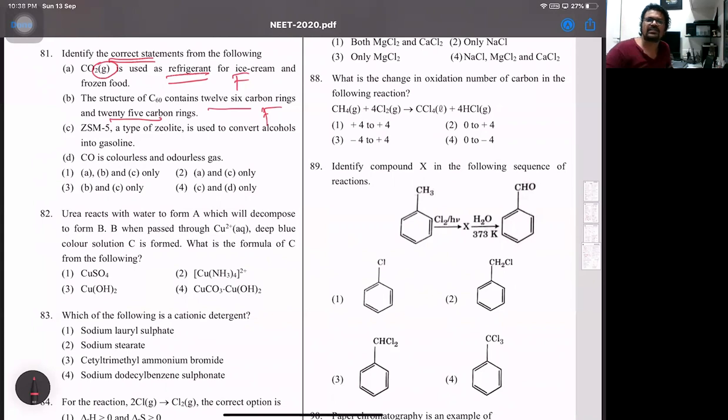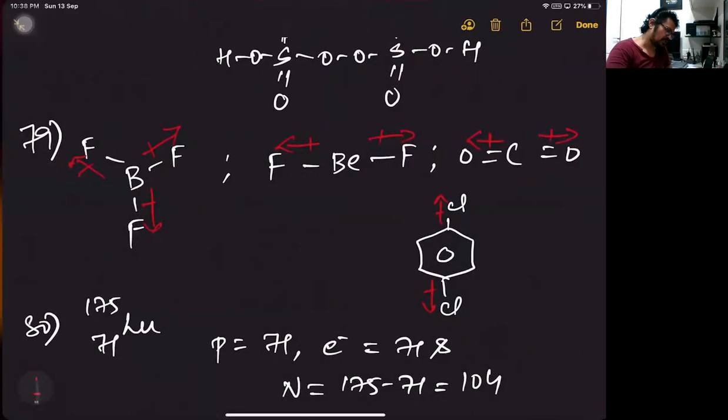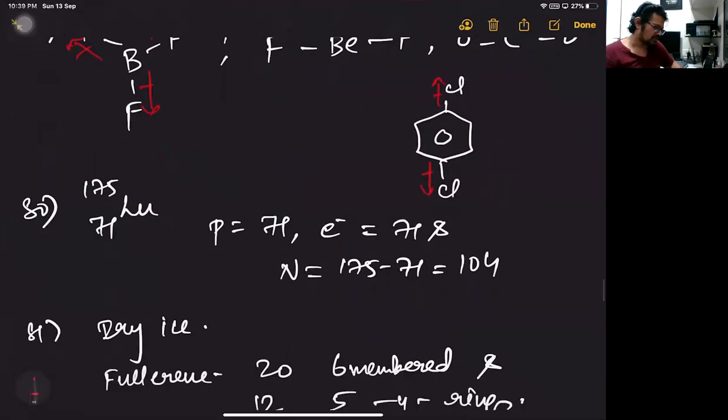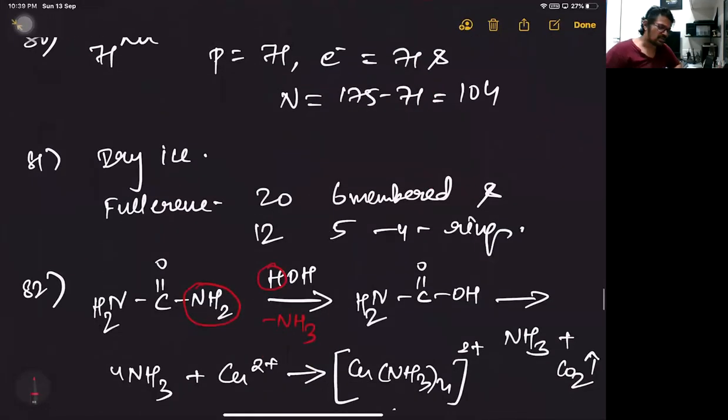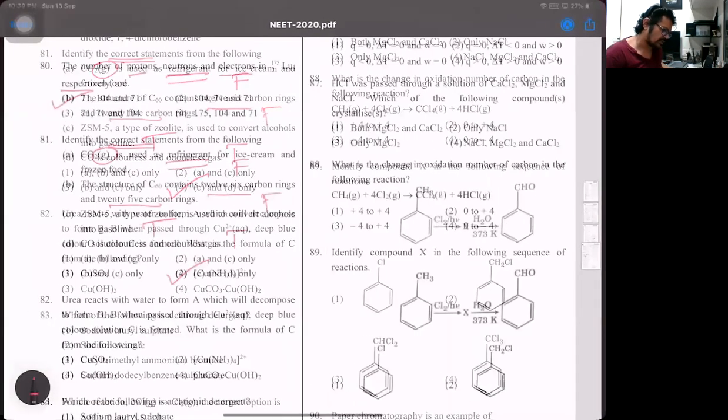Third one, it says ZSM5 is a zeolite. That's to convert alcohols to gasoline. Yes, that's a true one. And carbon monoxide is colorless and an odorless gas. So in this case, the correct ones are only two, that is C and D for 81. See this part. 80th I've calculated. Then I've said dry ice. Fullerenes has got 20 6-membered and 12 5-membered rings. That's the one. Okay. Then moving on next. Now the last 7-8 questions. We are done with this then.